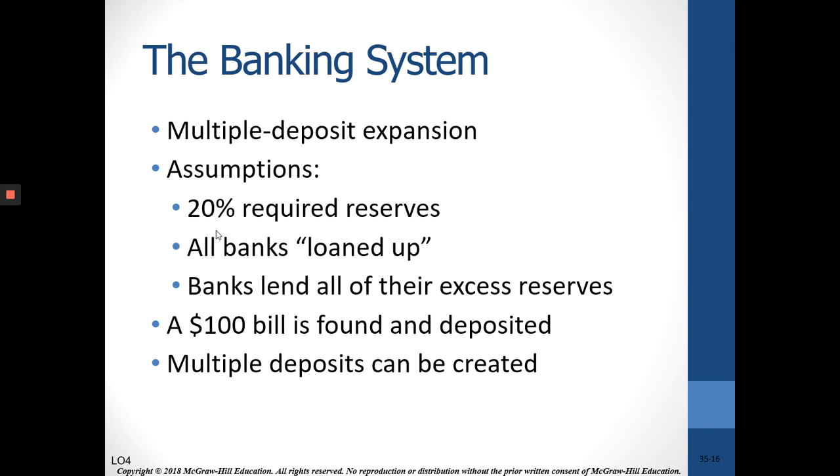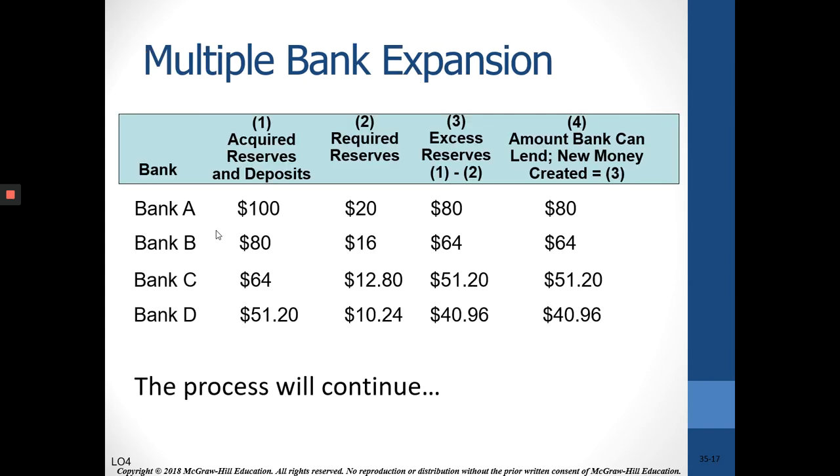And someone finds a $100 bill. That $100 bill was in the money supply before, but it can't really expand the money supply until it is put in a bank. So multiple deposits can be created from that $100. Remember, banks have to hold 20% in this example. So the bank has to hold $20 of that $100 if someone deposited it, and they could safely lend $80. So new money created: $80 in the first transaction.